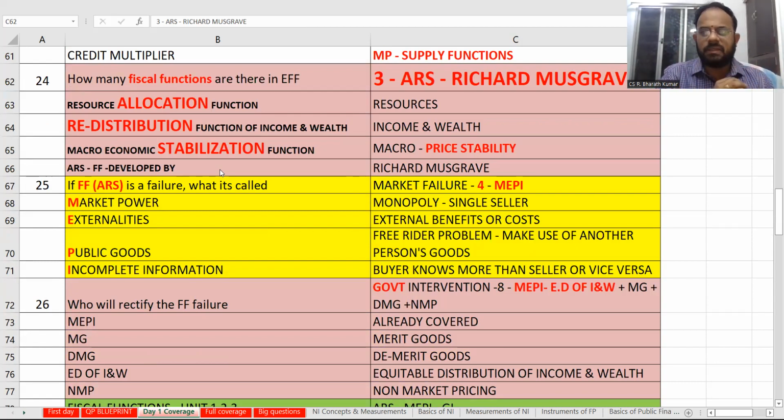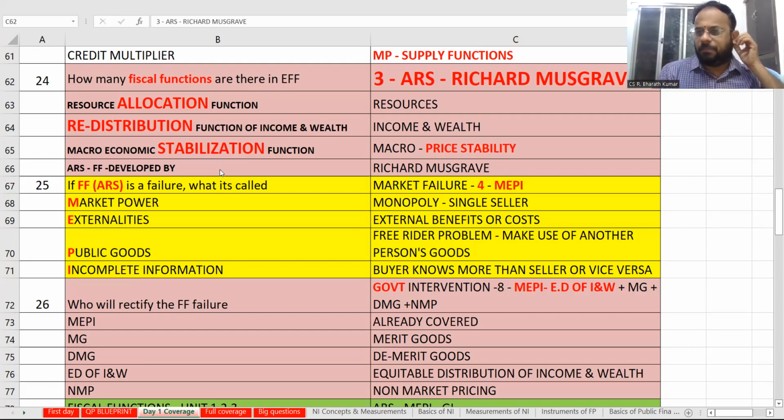Market power means they will concentrate on what? Monopoly. Monopoly means single seller. Externality: external benefit, external cost, not private. Anything over and above your internal, they call it external. That means, say you are not studying economics, there is an external benefit from a faculty that comes. So this is externality. You are not spending anything, but because of somebody else, you are incurring a cost. That is called external cost, not a private cost. It is over and above that.